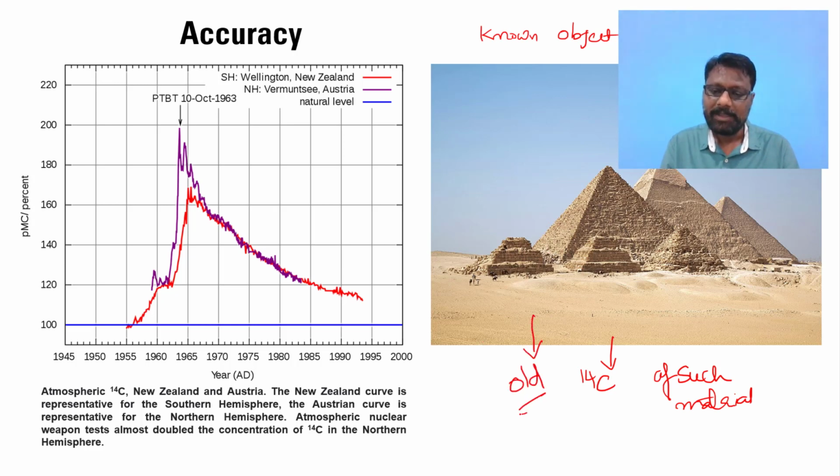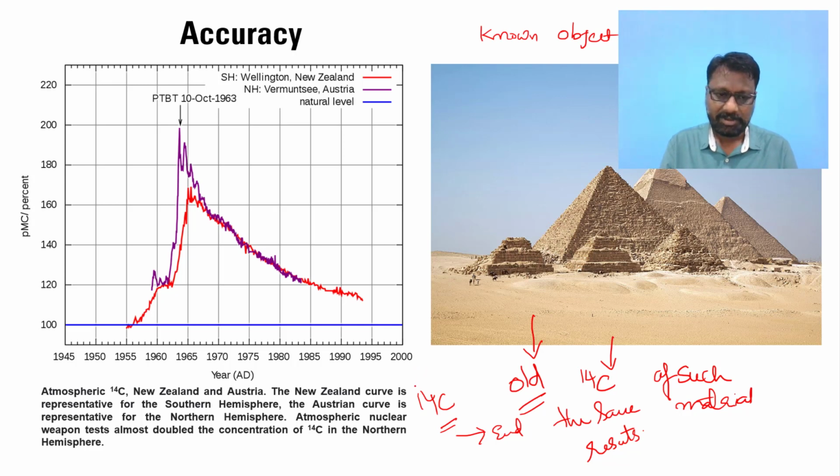We already know its age. If the C14 carbon dating technique ends up with the same results, then we can authentically say that the accuracy is there in the carbon dating technique. So this is the way we see the accuracy of this particular technique.